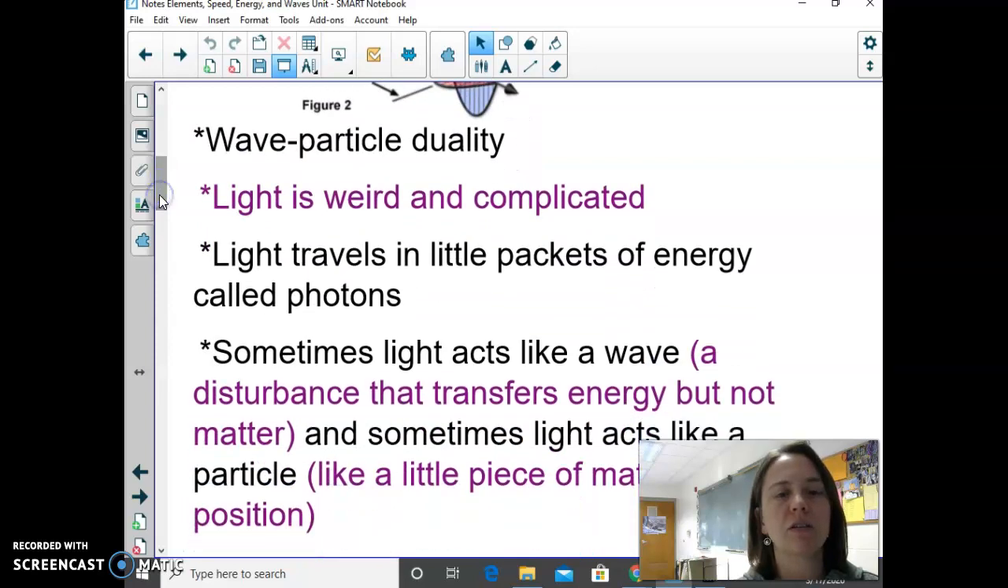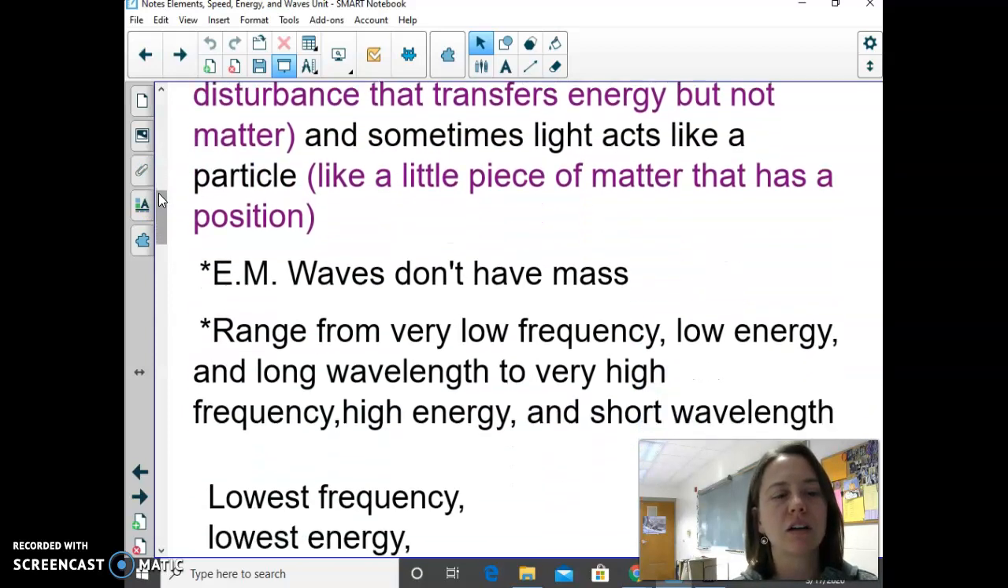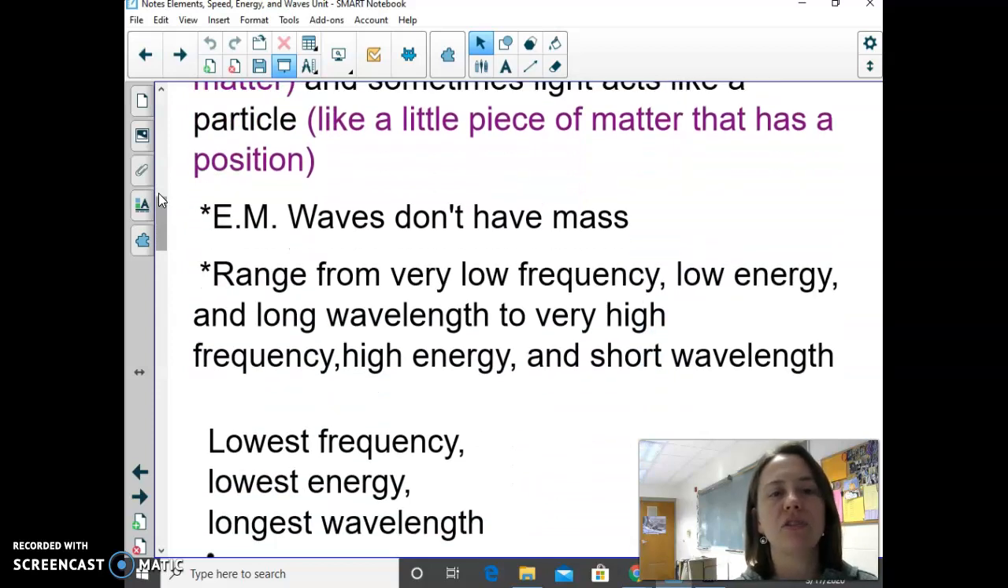We also talked about wave-particle duality. And we know that light is weird and complicated, and light will travel in packets of energy called photons. And sometimes light acts like a wave, and sometimes light acts like a particle. And we also talked about electromagnetic waves don't have mass, and they range from very low frequency, low energy, and long wavelengths to very high frequency, high energy, and very short wavelengths.